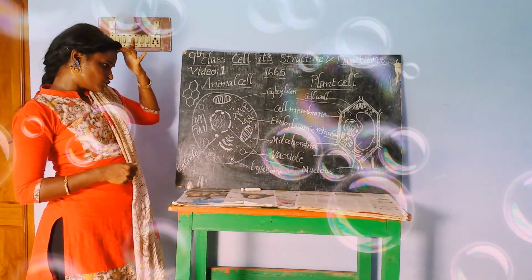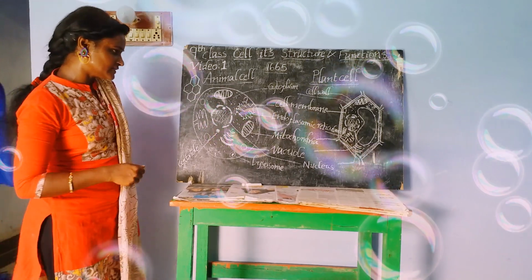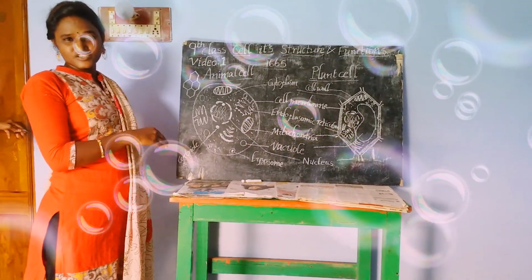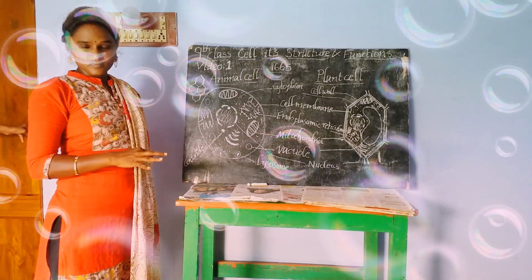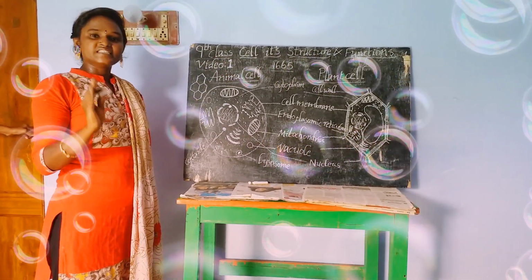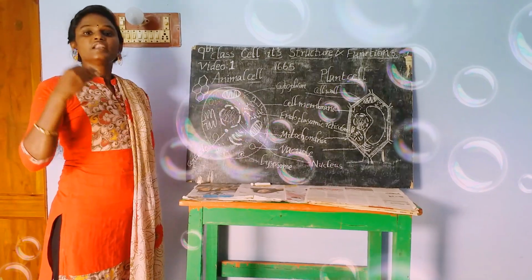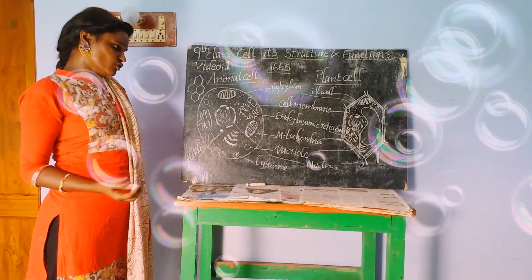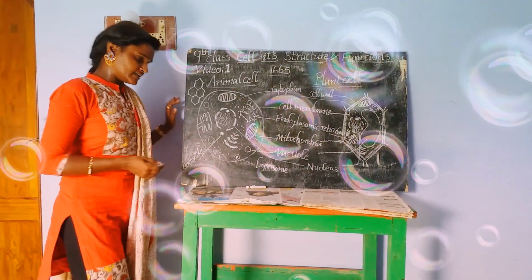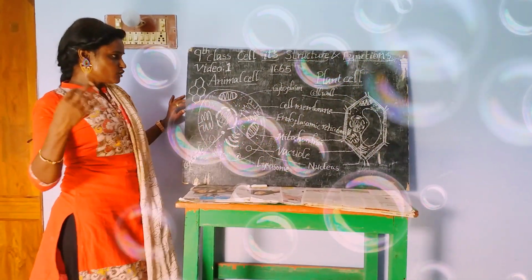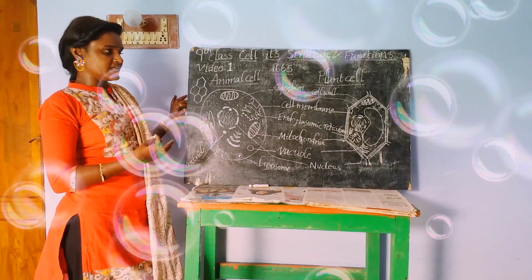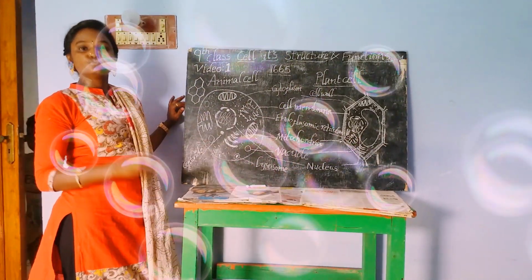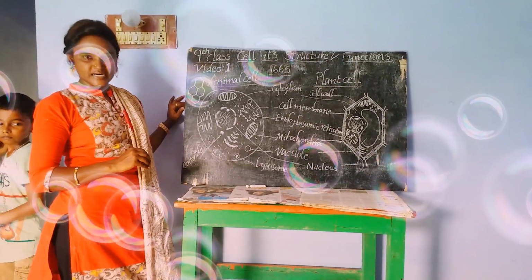If we talk about the other thing, what is that? By listening to the word cell and its history, you get one idea. A cell is the basic structural and functional unit of life. Okay, if we go to the next topic, what is that? If you want to know about the cell and the different parts present in it, we have to know the first thing, what is that?